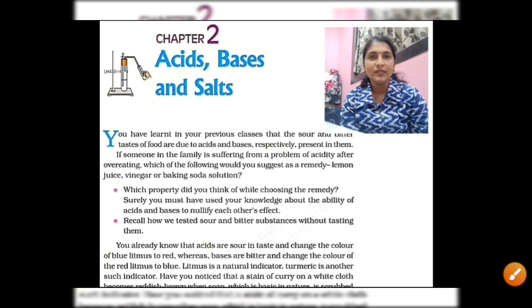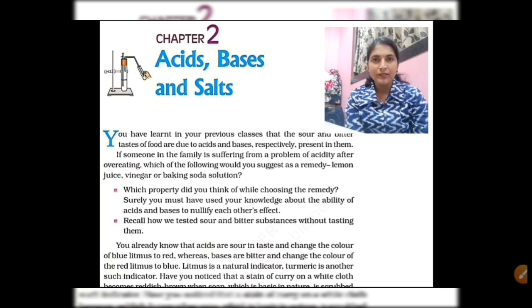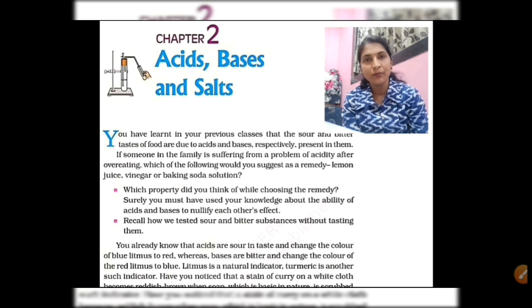Hello students, today you are going to learn Chapter 2, Acids, Bases and Salts, from Class 10. Before starting the lesson, you have to recall some things you learnt in your previous classes. You learnt about food tastes, which are sour and bitter, and you know the substances which are sour in taste and which are bitter in taste.